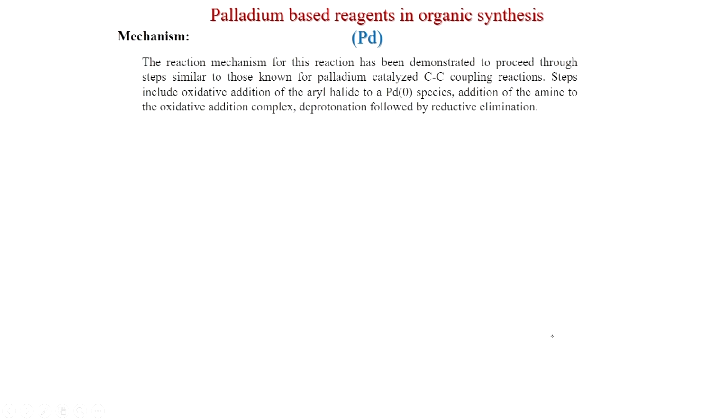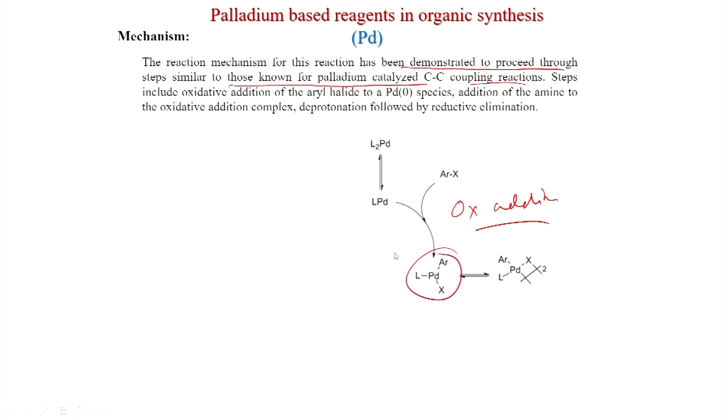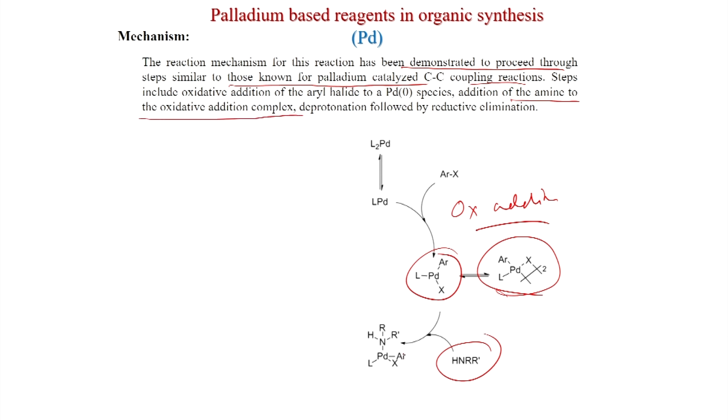So, what is the mechanism? The mechanism is the same, the oxidative addition will happen like in the palladium catalyzed coupling reaction. So, this is the oxidative addition. Oxidative addition is happening like earlier, this can be like this also, and now the amine comes. So, addition of the amine to the oxidative addition complex. So, this addition is happening here. The amine is a nucleophile, it is reacting with the palladium, and now this HX will eliminate.